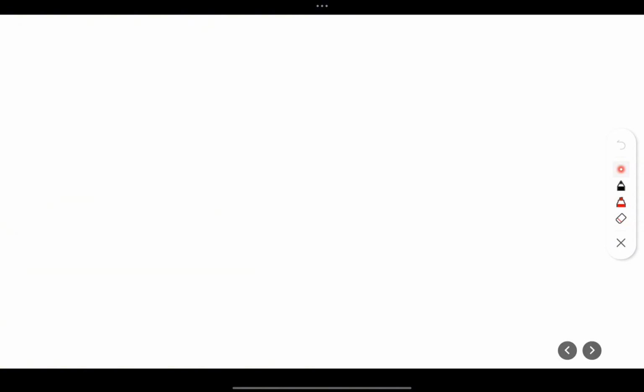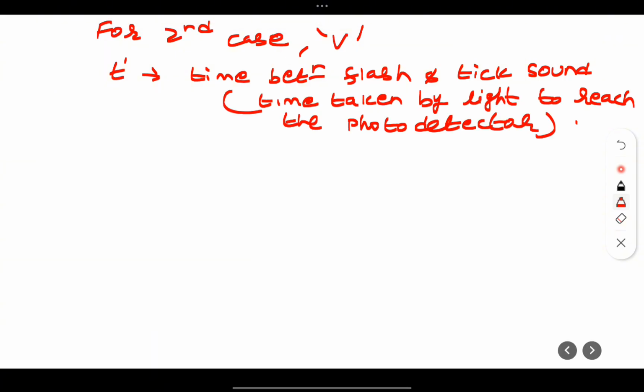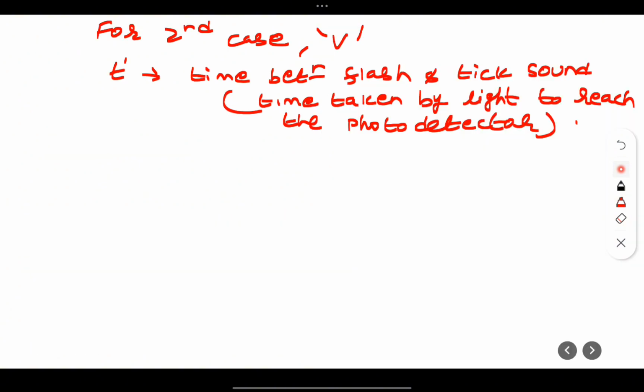Now for the second case, when the clock is moving with velocity v, t dash is the time taken by the light to reach the detector. If you see this picture, this d plus d, so 2d equals ct dash. So clearly you can write 2d is equal to ct dash. So this implies that the 2d distance traveled in that time for the tick sound is ct dash.